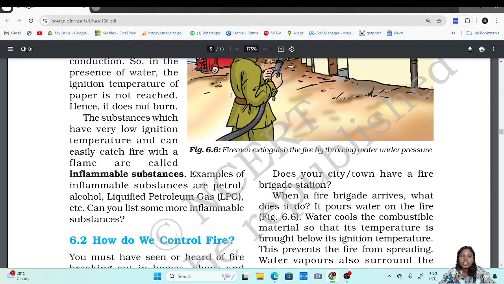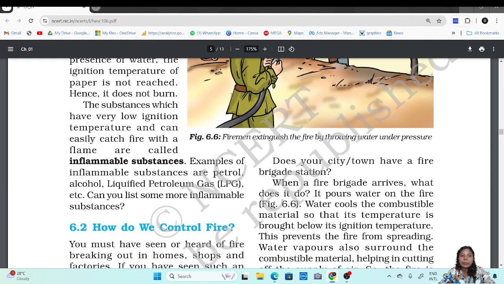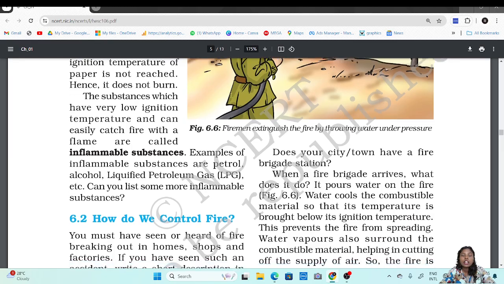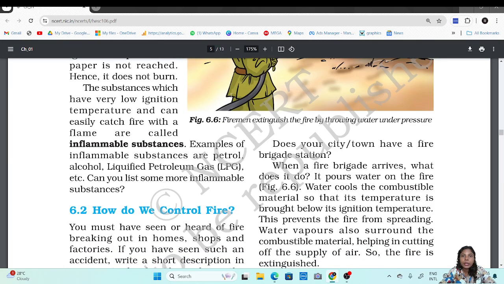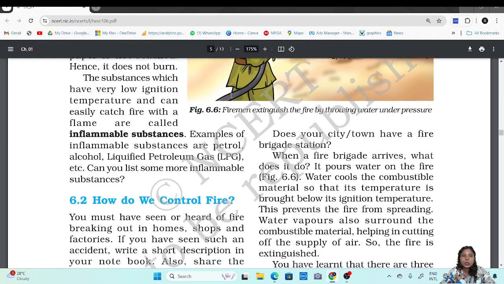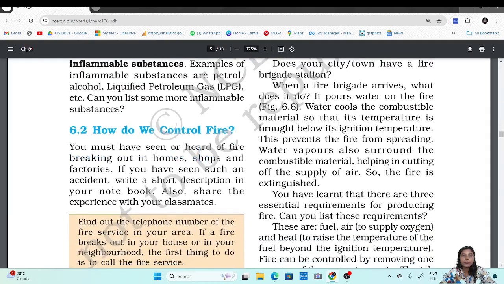The substances which have a very low ignition temperature and can easily catch fire with a flame are called inflammable substances. Some examples of this would be petrol, alcohol, liquefied petroleum gas, and many others. Even kerosene oil could be one such example.